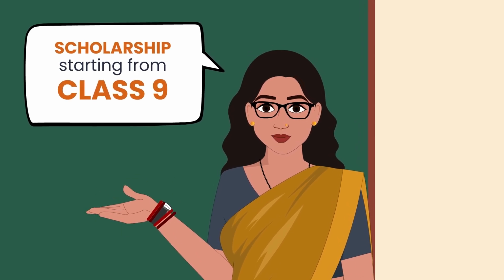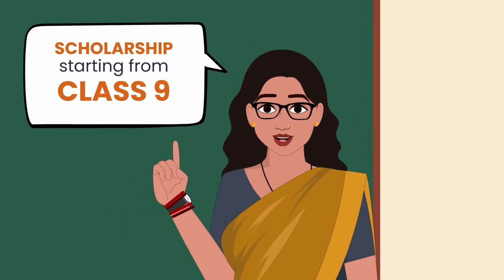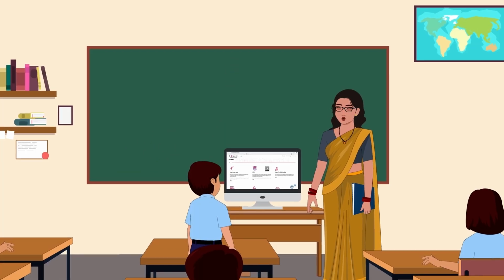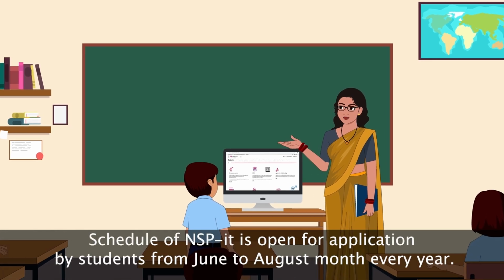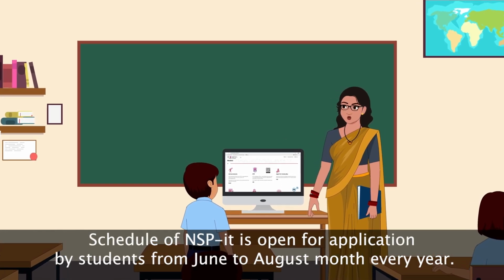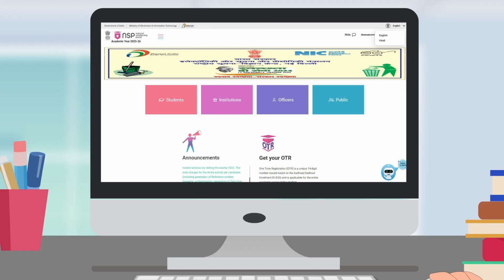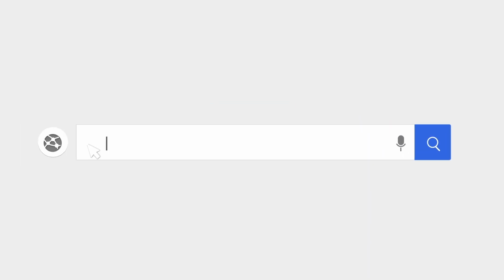Like all other scholarships, the entire process for this scholarship is also completed through the National Scholarship Portal. Children, this is an important portal of the Government of India, through which all scholarships are distributed to students in a timely and convenient manner. Now, we will guide you through the step-by-step process, from registration to completing the entire application procedure on this portal. This portal is available in Hindi and English. First, to do this, open your web browser and type.